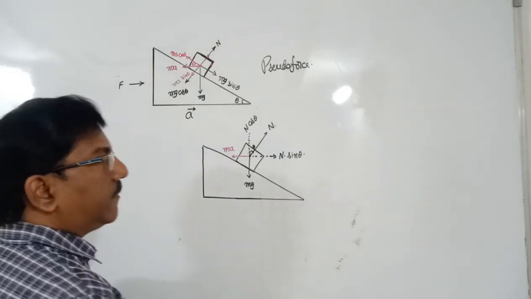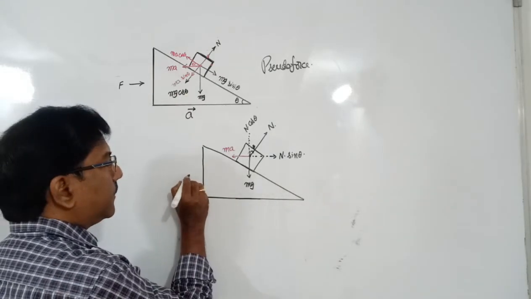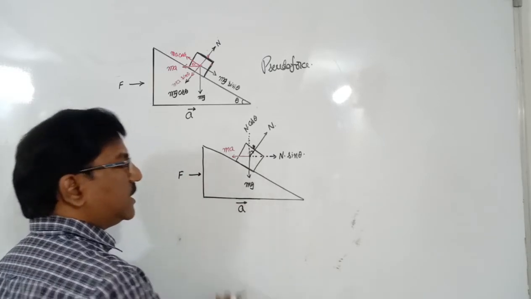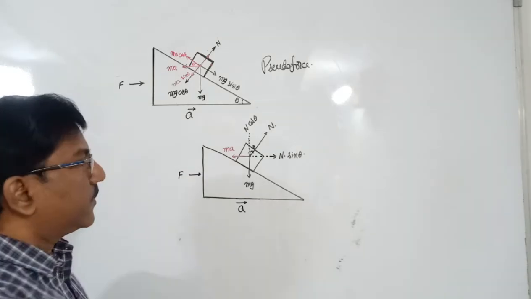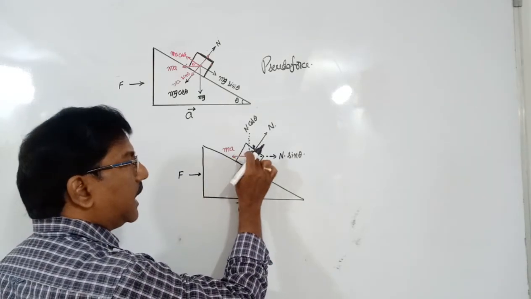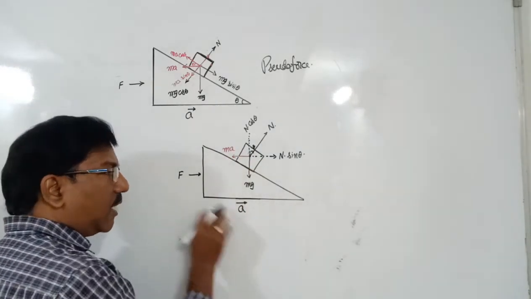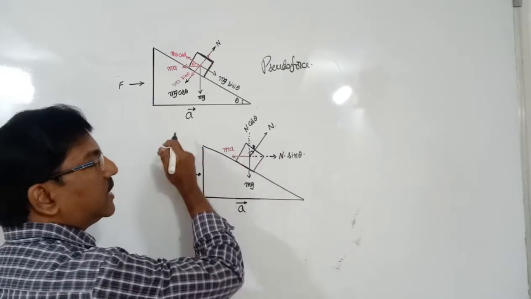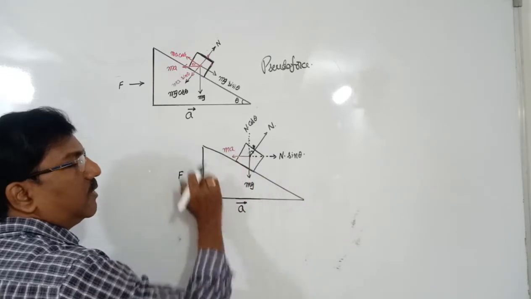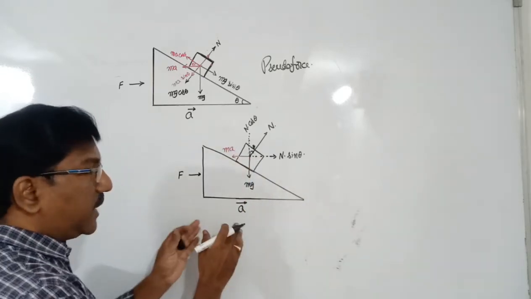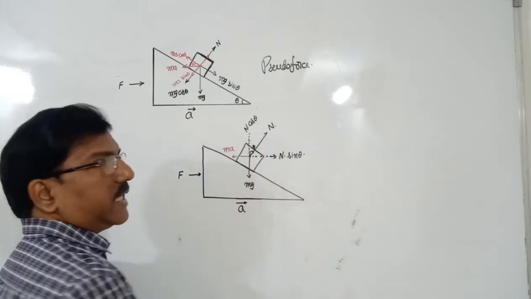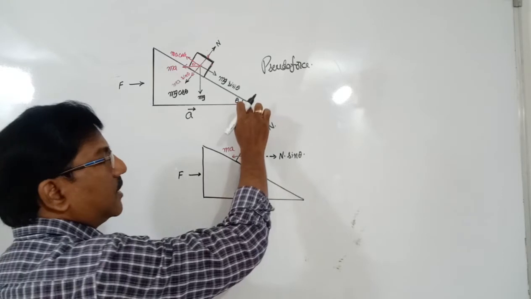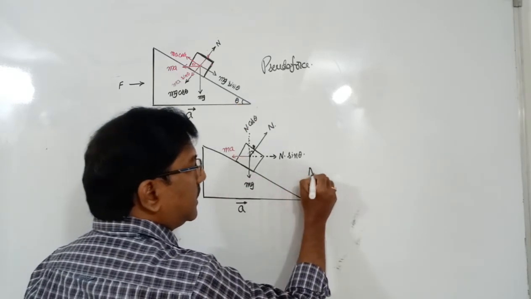See this diagram? The same condition, under the action of the force. The wedge is moving with an acceleration a. The block receives a pseudo force ma. How much you applied over there, that much. It is moving with an acceleration a, so it is supposed to receive ma. Now I explain the same concept with respect to normal reaction. This is the normal reaction that resolves into two components. N cos theta balances mg.